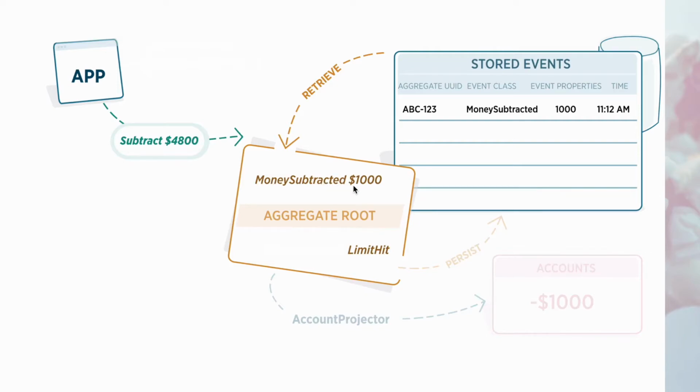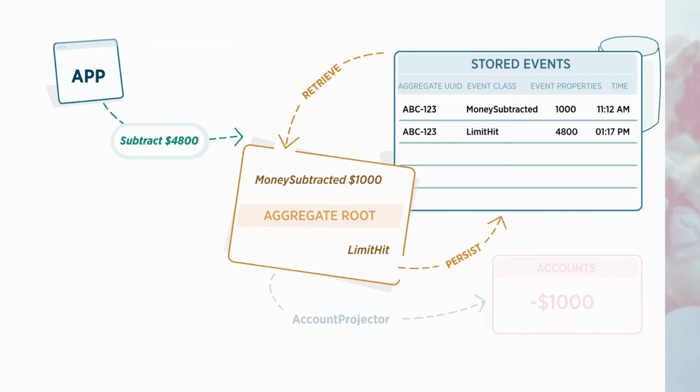It will see, hey, we have 1,000 here, and we have 4,800 here. If we would allow this, we would go below the minimum of the account. So we're not going to create or fire an event to subtract money. We are going to record that the limit was hit, and we are going to persist that event.